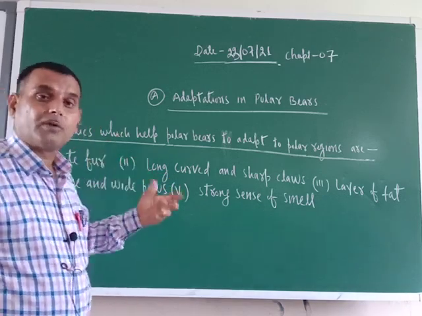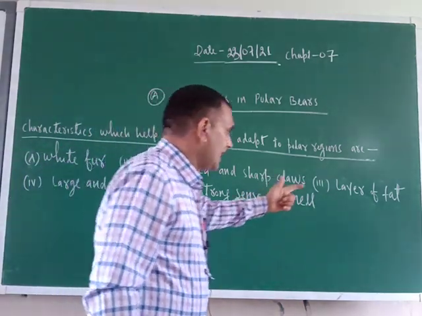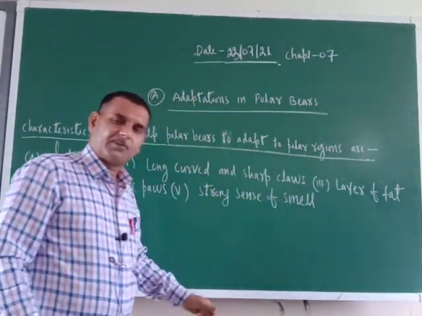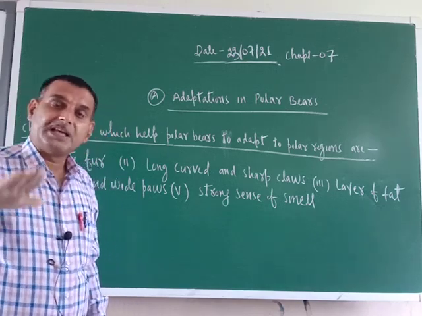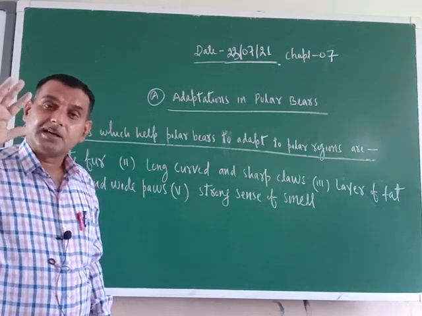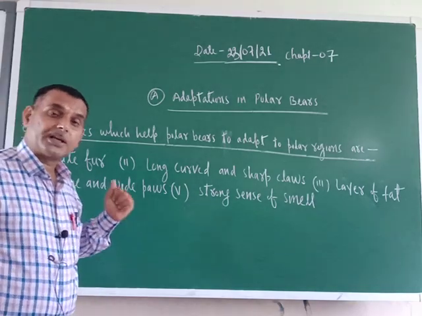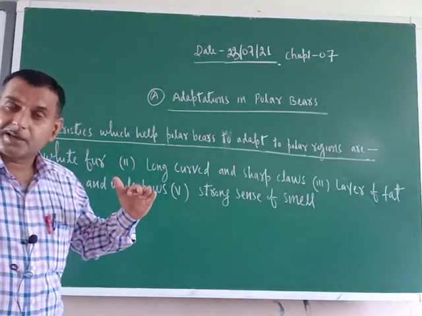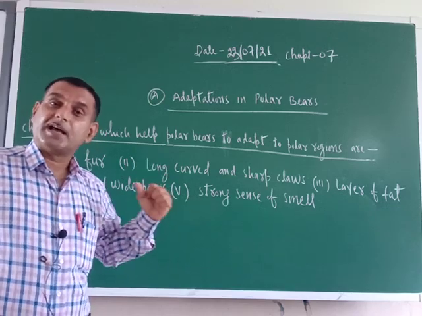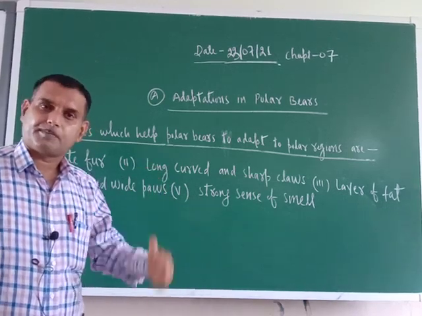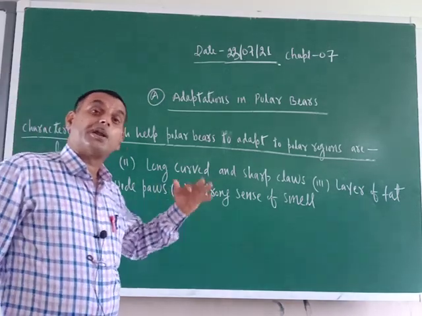Very easily it can walk on the snow covered surface. Next, a layer of fat: a thick layer of fat is found beneath the upper layer of the polar bear. How does it help? It keeps the body warm.